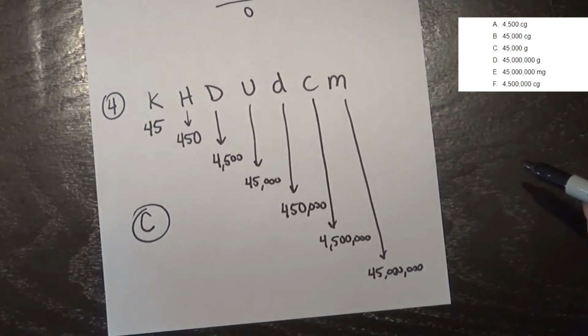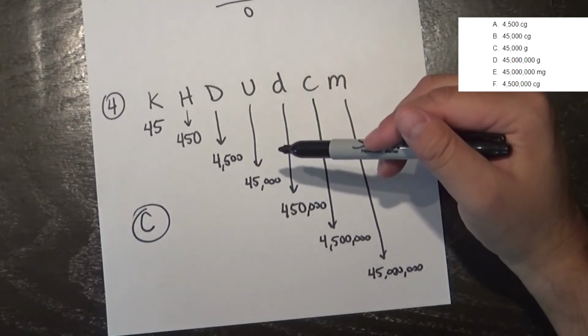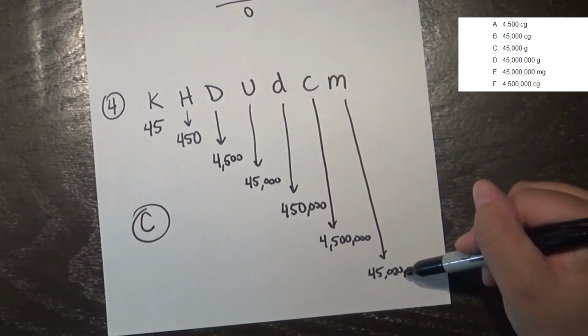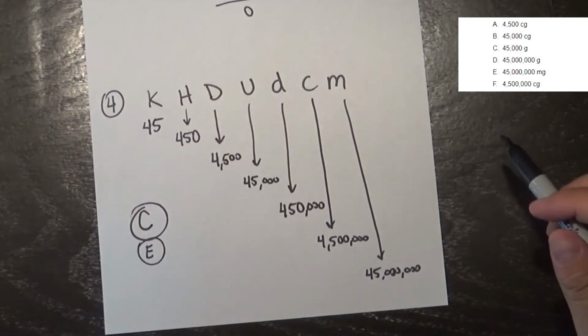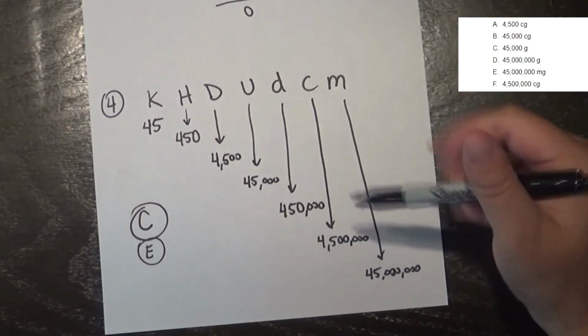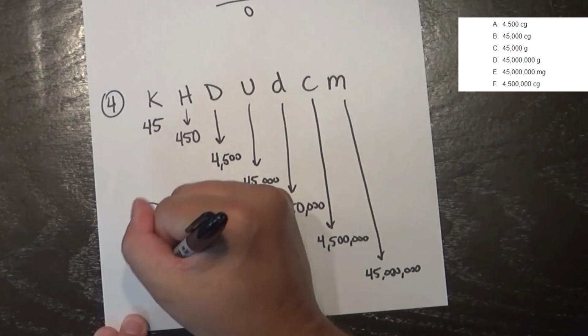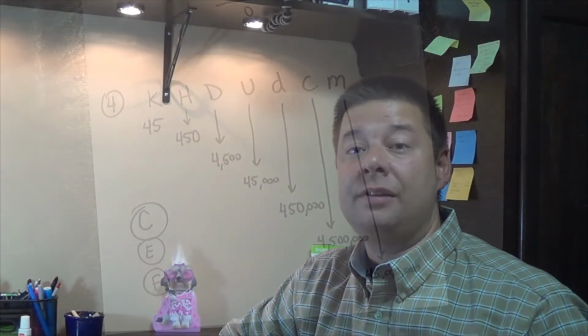Letter D, 45 million grams. That's not right either. How about letter E? 45 million milligrams. Hey, there we go. So letter E is correct. And then the last one, letter F, 4,500,000 centigrams. Looks like that's correct as well. So in number 4, we have 3 correct answers out of the possible choices. So there's our focus review for you. Hopefully this video will be helpful as you prepare for your quiz coming up this week.